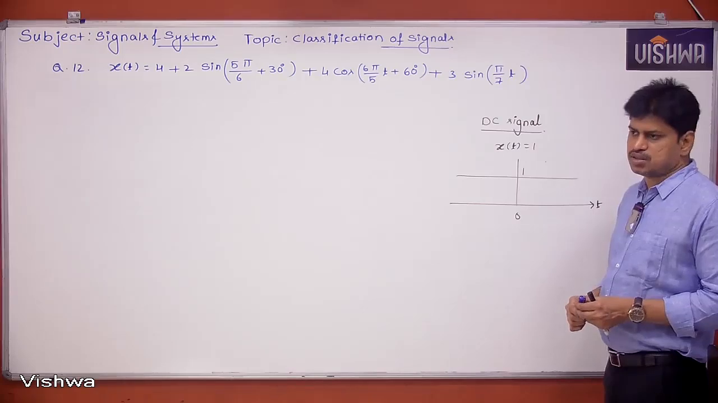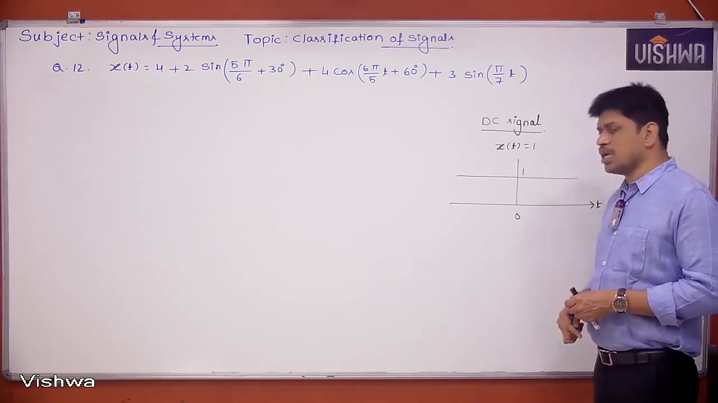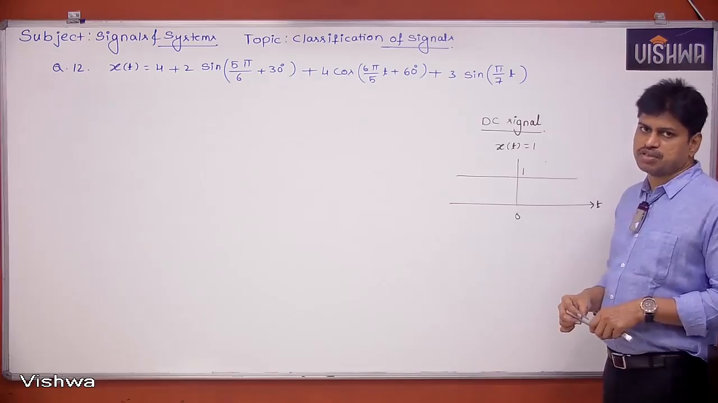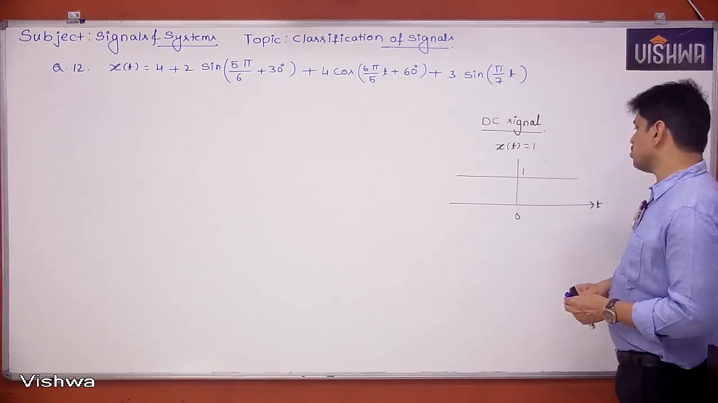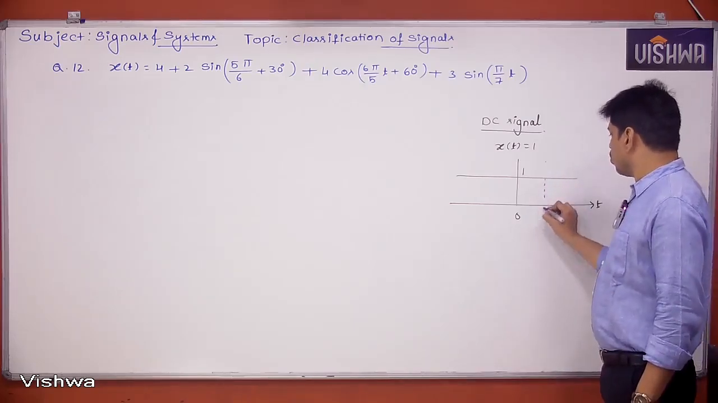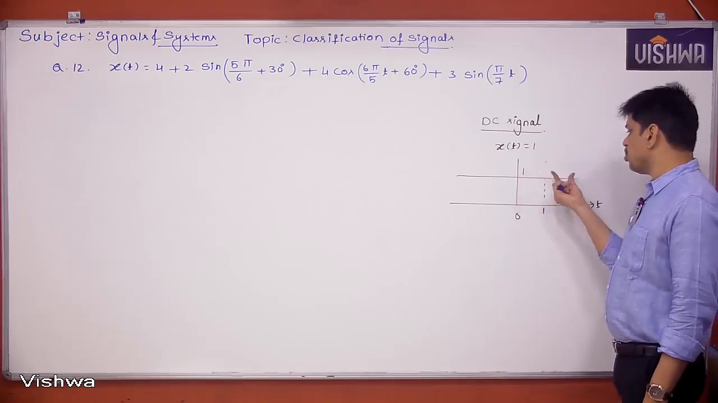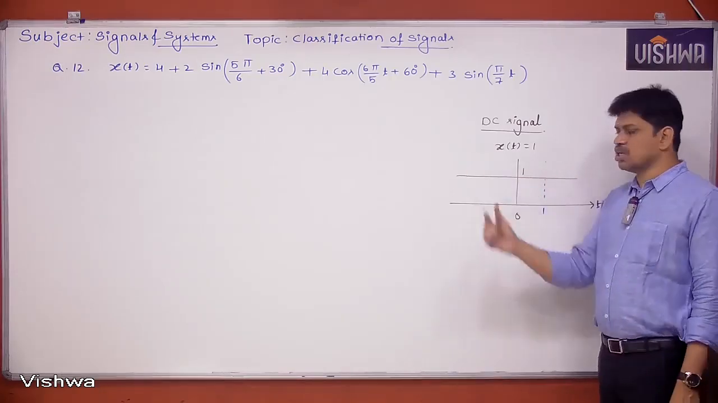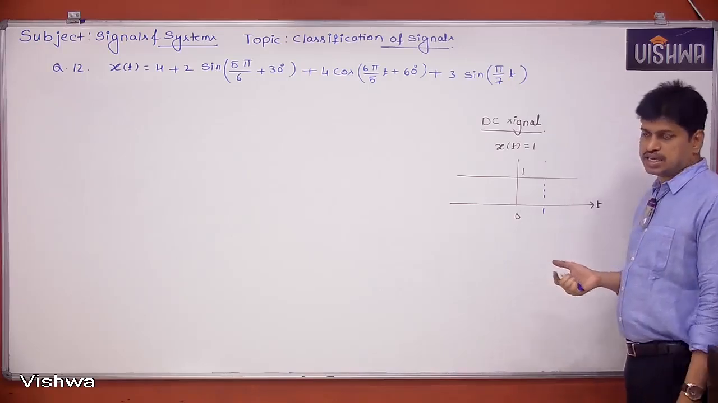That's not correct. What you have done is, since a DC signal means frequency is equal to 0, and the period is equal to 1 by f, that's what you have used, so you get the wrong answer. That's not actually the period. What we can say is, if I take the 0 to 1 second part and keep on repeating it towards right and left, can I get the signal 1? Yes, I can get it.